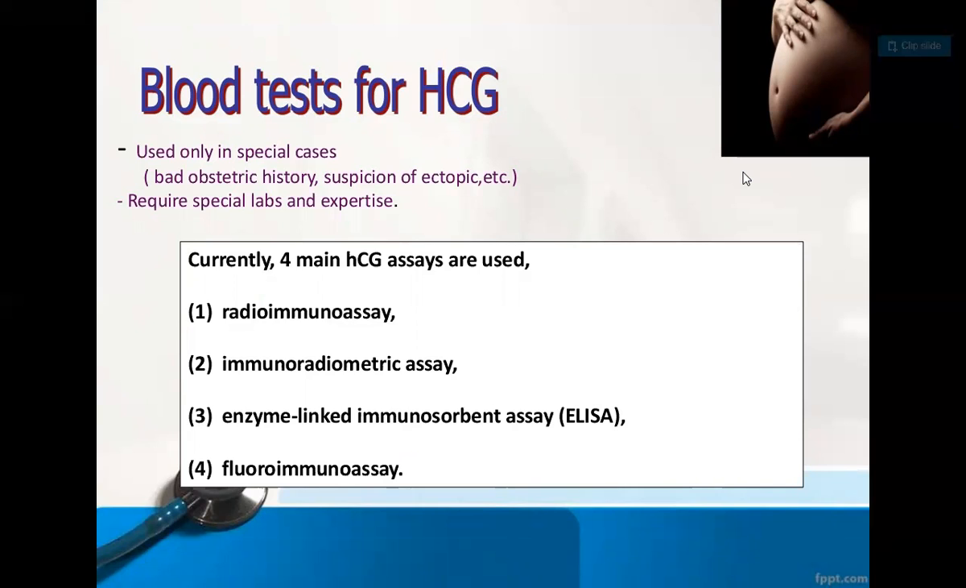The blood test for HCG is used only in special cases. That is, if there is a bad obstetric history or suspicion of ectopic pregnancy, then you have to think about the blood test. It requires special labs and expertise. Currently four HCG assays are used: radioimmunoassay, radiometric assay, the enzyme-linked immunosorbent assay, that is ELISA, and the fluoroimmunoassay. In exceptional or special cases you have to use this blood test for HCG.